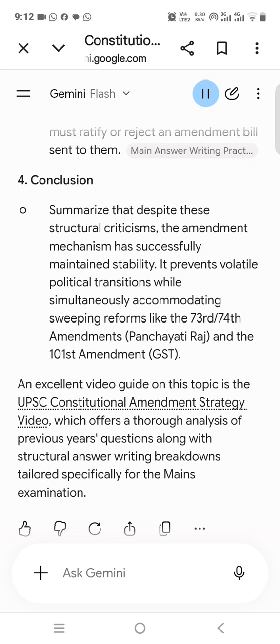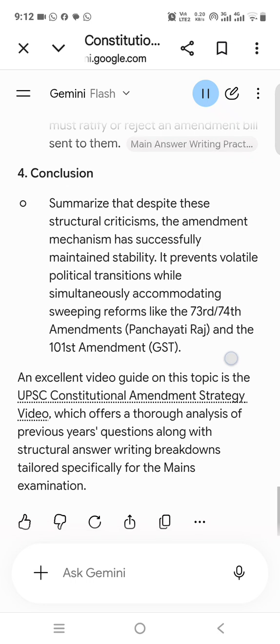4. Conclusion. Conclude by stating that the Indian Constitution strikes a fine balance between rigidity and flexibility. The limitation on Article 368 prevents a temporary legislative majority from rewriting the foundational democratic character of the nation, acting as a vital check and balance.